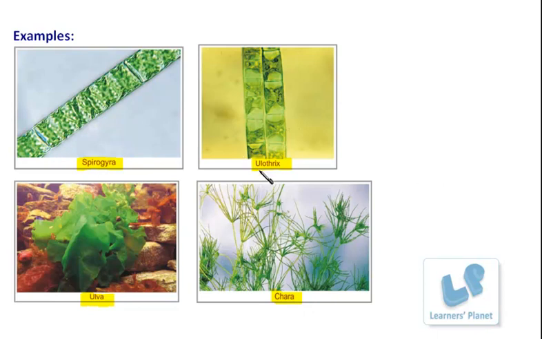These Spirogyra or Ulothrix, as I said, are aquatic, right? In rainy season or in a pond or in collected water, you might have seen some greenish colony developing over there. Am I right or wrong? You must have seen this. Even if not, observe it next time.